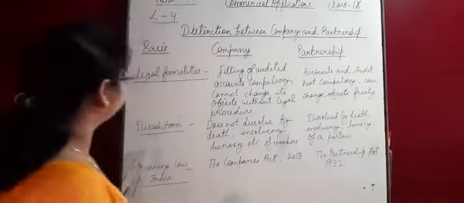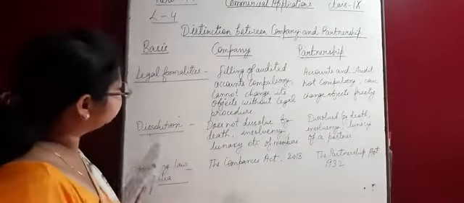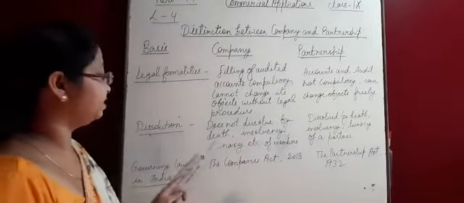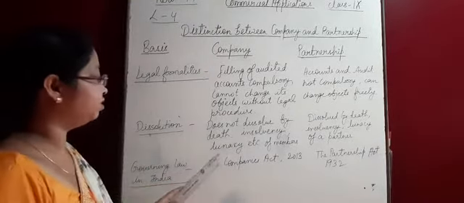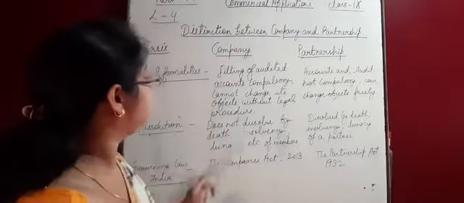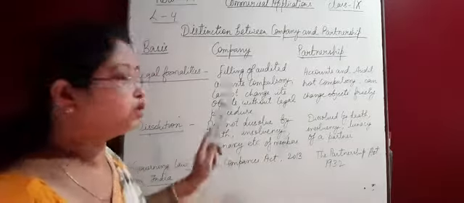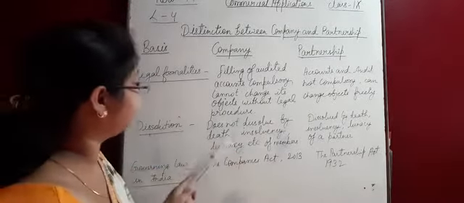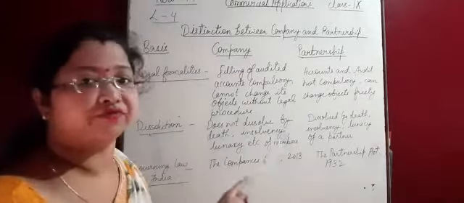Okay. Next point is dissolution. Dissolution means a company does not dissolve by death, insolvency, lunacy, etc. of its members. This company is not going to be dissolved, not going to be wound up by death, insolvency or lunacy of the members.